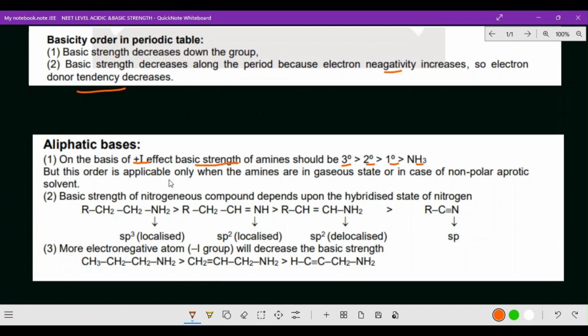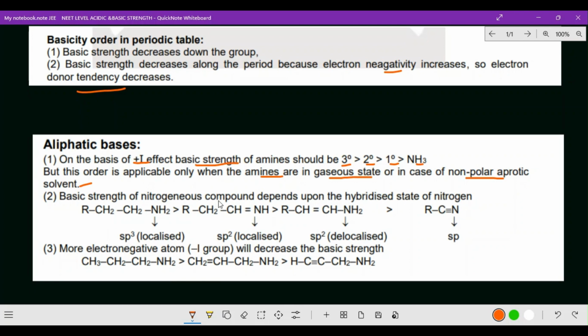But this order is applicable only for amines. And the gaseous state, in our last video we have gone through gaseous state, all these ideas, please check it. So gaseous state, or in case of non-polar aprotic solvents, these also we have gone through, please check it. And these are just a hint for you.